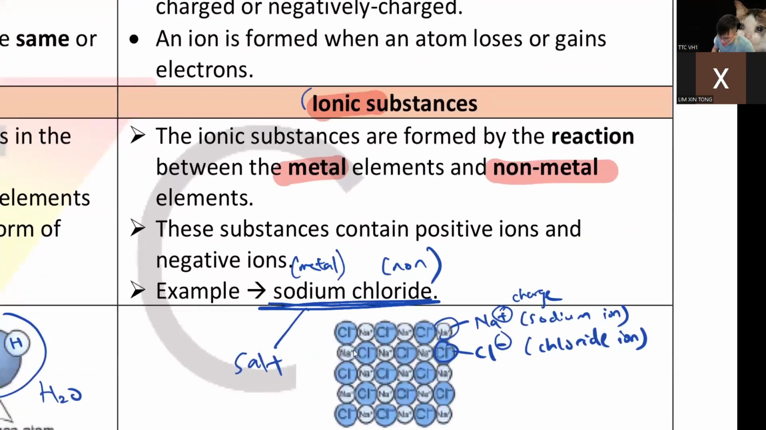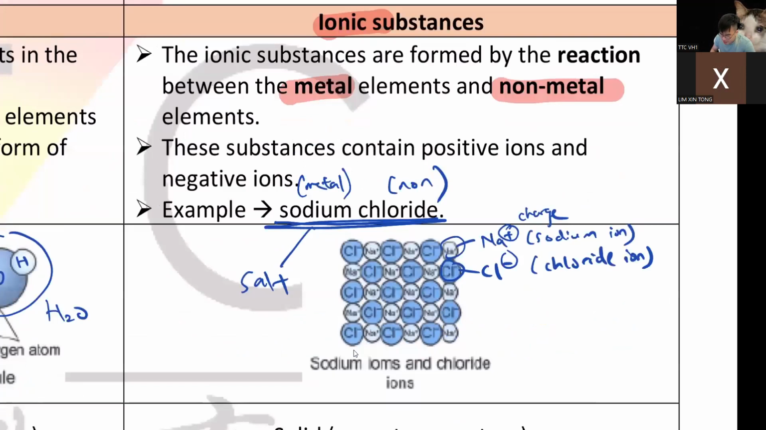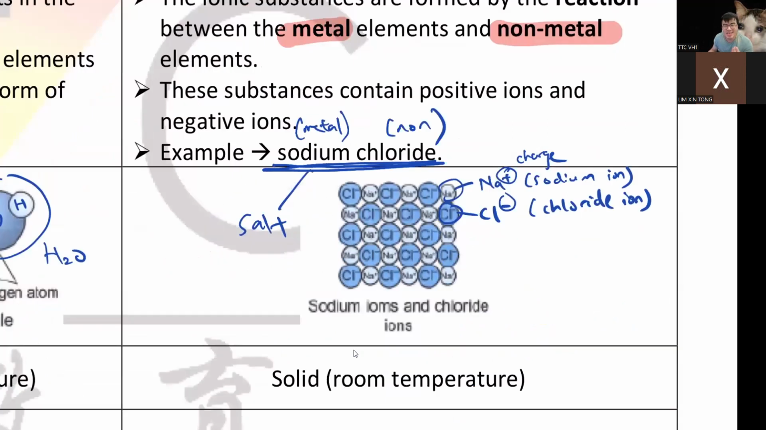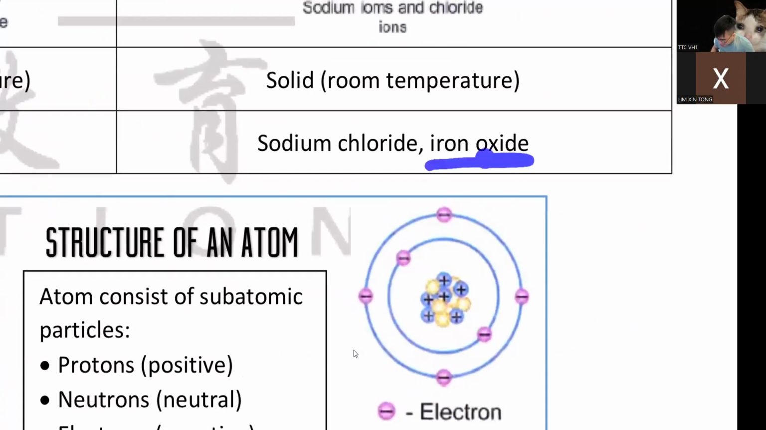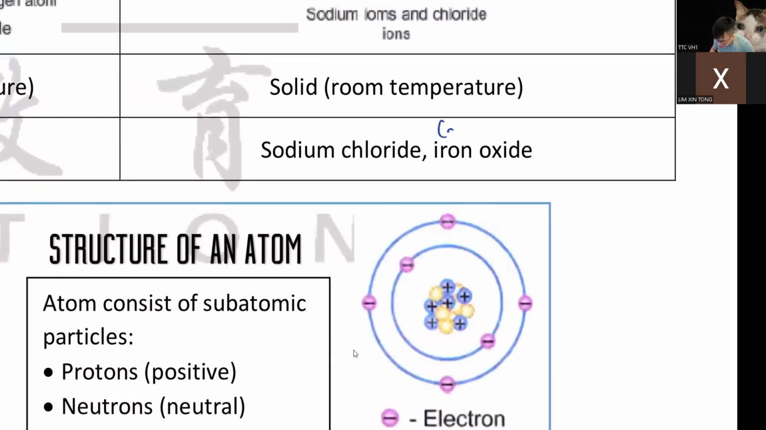And then ionic substances, they all look like salt. They are like grainy, 一粒粒的. Okay, what else is like this? Iron oxide. You see, iron is the metal. I'm just gonna write positive here. Oxide is the non-metal. So what is iron oxide? Iron oxide is actually your rust. Okay, that's when your iron gets oxidized. When your iron marries oxygen from the air, you get an ion.